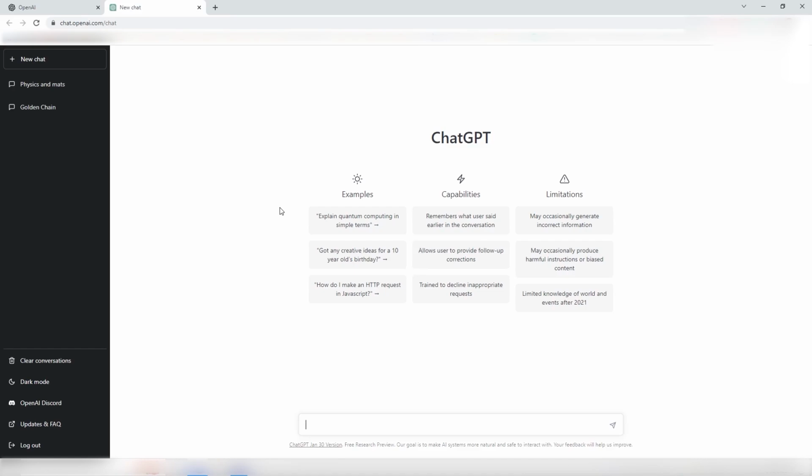For the examples, you can ask things about quantum physics. You can ask it for creative ideas for your personal day-to-day life, like a birthday, or what kind of present you can give to certain types of people. Or you can actually ask it to create precise code for specific needs.